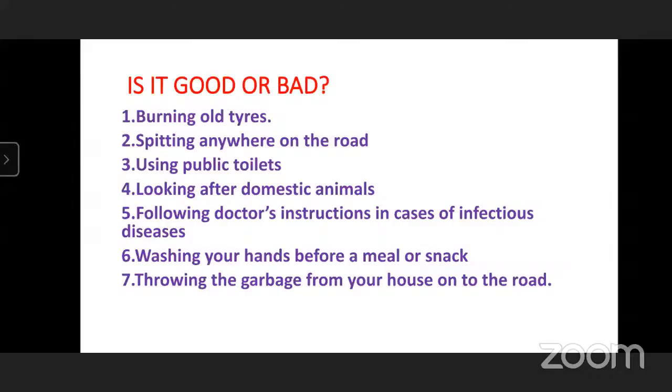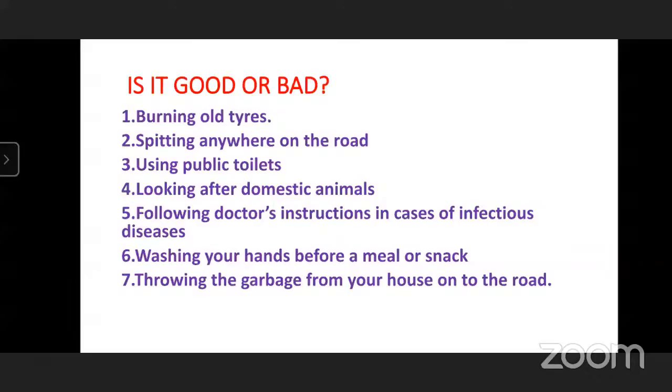Spitting anywhere on the road is good or bad? Bad. How is it bad? Can you tell me? Because the road becomes dirty. Yes. The road becomes dirty, and there can be germs in the spit, and it can spread disease from one person to another person. So it is not a good habit. It is a bad habit. Do you understand now?